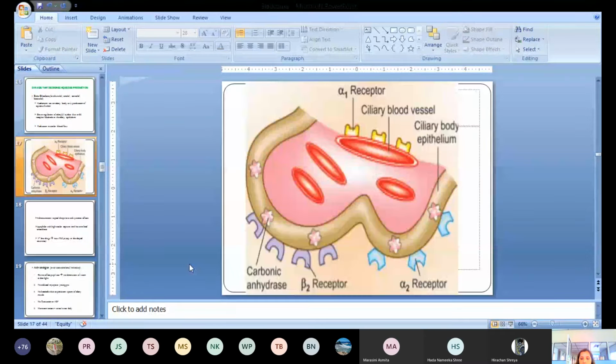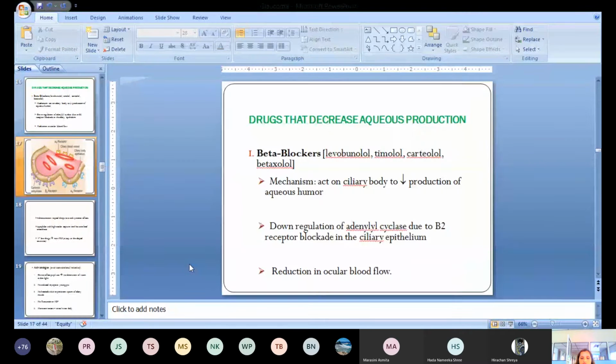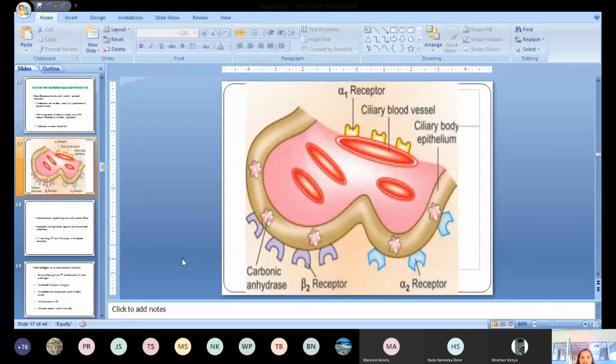Also, these drugs decrease aqueous humor production by reducing the ocular blood flow, because they inhibit the beta 2 receptor, so it also decreases ocular blood flow by constricting the blood vessels. So this is how beta blockers help in open angle glaucoma, by decreasing the synthesis of aqueous humor by down regulating the adenylyl cyclase enzyme that is responsible for cyclic AMP formation.